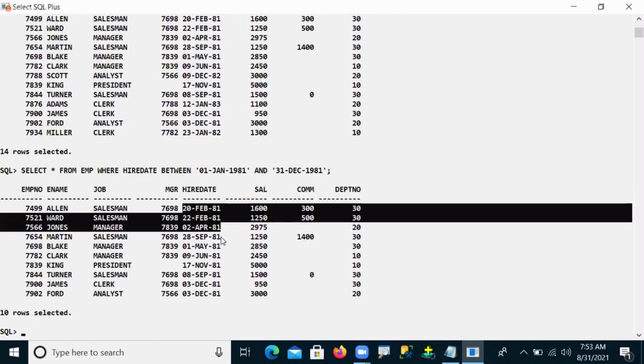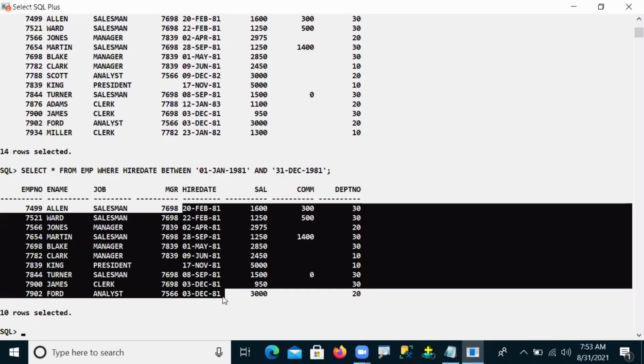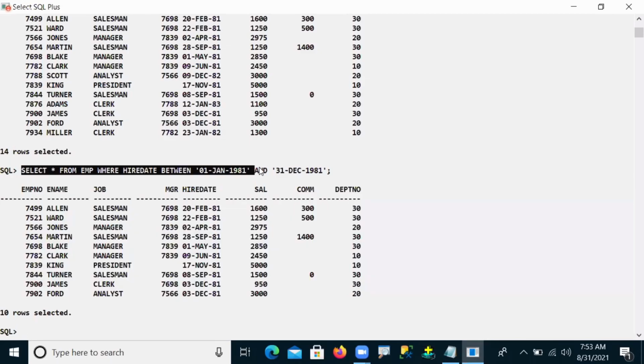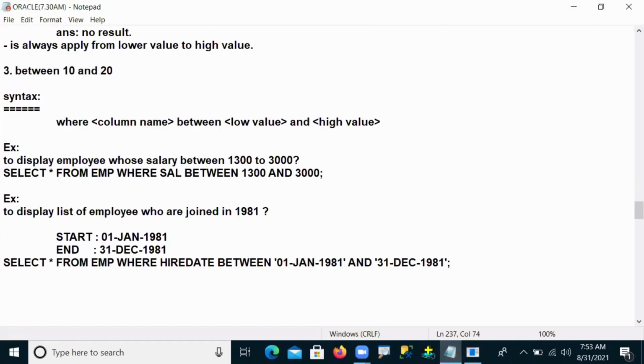So 81, 81, 81. Now you can use the between operator on that particular range of your date expression. Okay, right. So these are the positive signs.